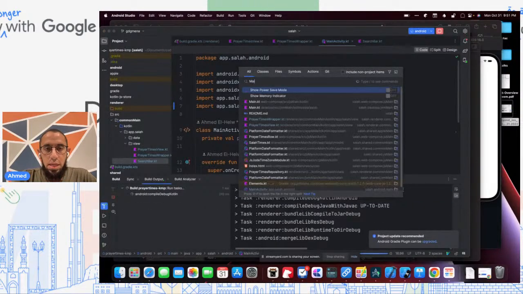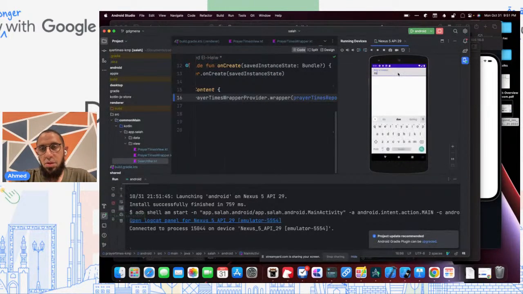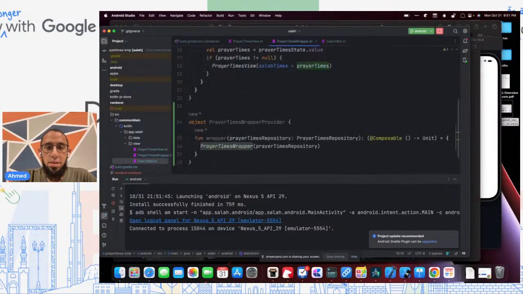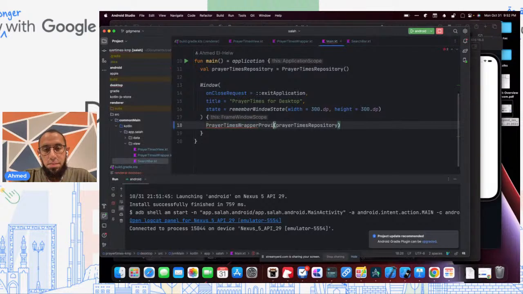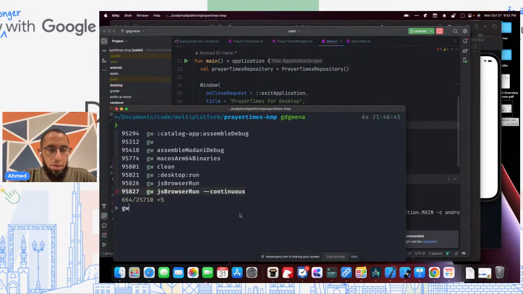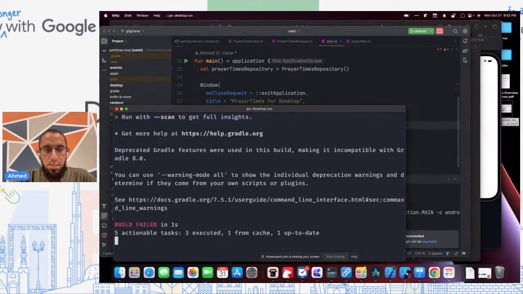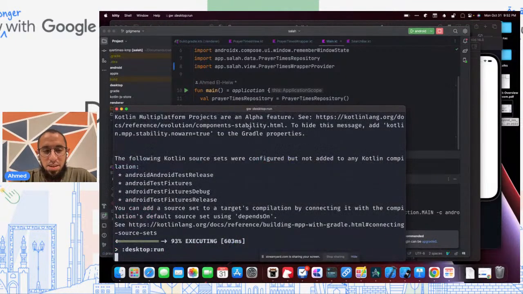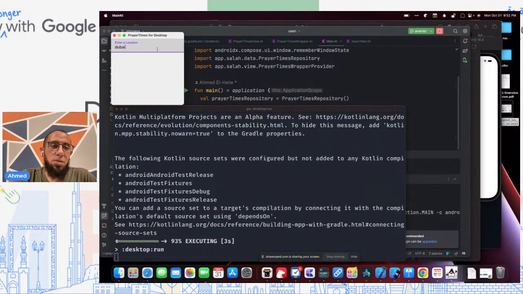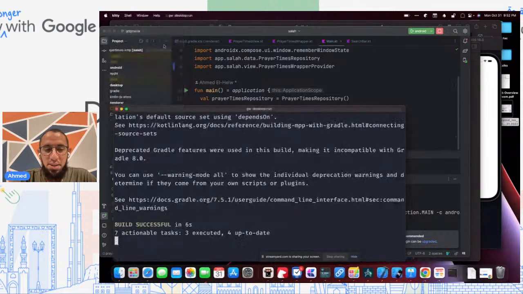We can test it now. And in the meanwhile, yeah, Android's still working, assuming they have network access, etc. And let's go ahead and fix it on desktop as well. And again, we can do desktop run. Oops, what did I break? Oh, bad import. Let's see, desktop run. And it's working also. I'm very creative with the city names, as you can see.